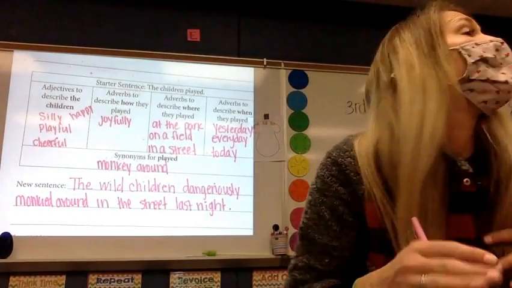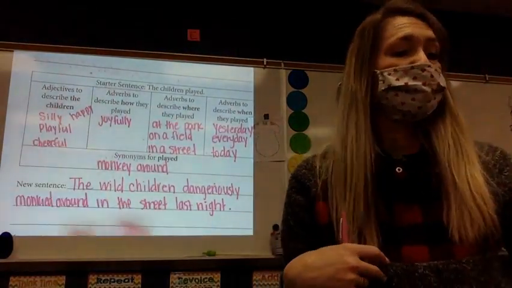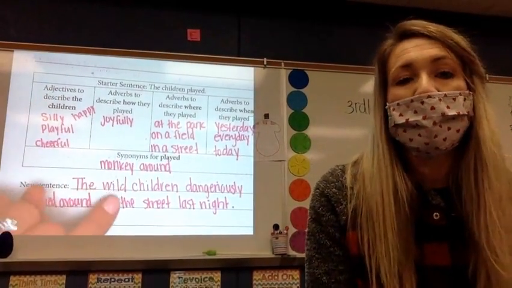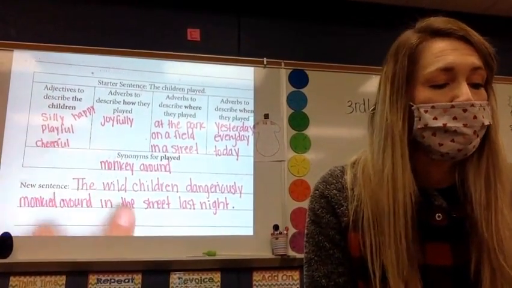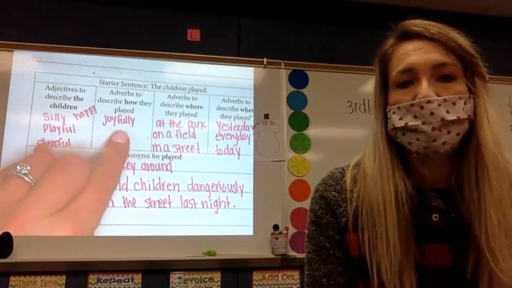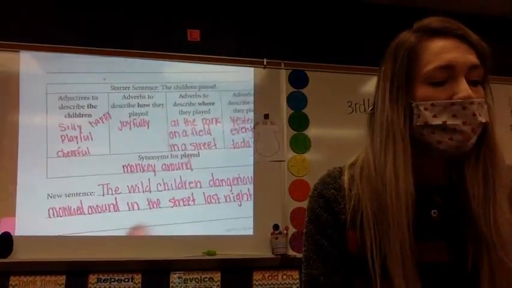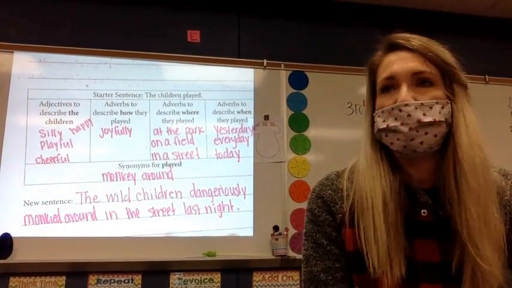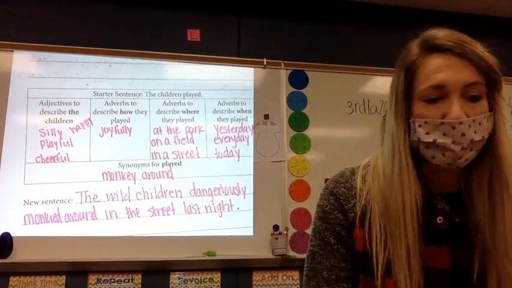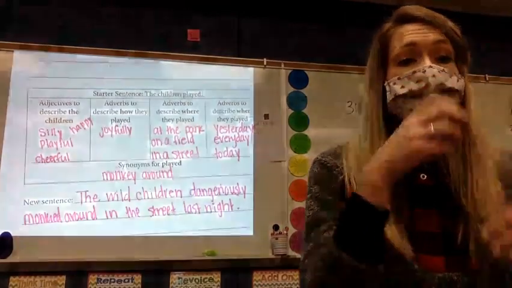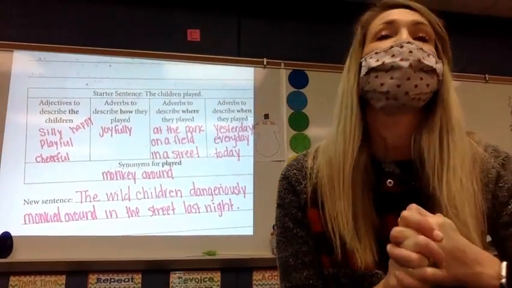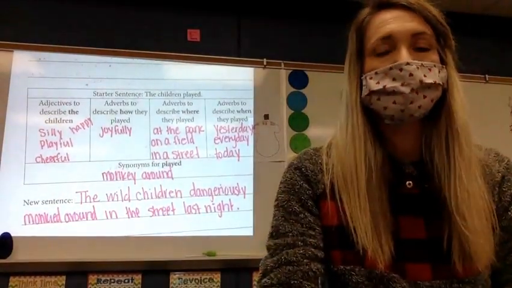So I didn't use adverbs and adjectives that were necessarily up there. Instead of using an adjective up here, I said wild. The wild children dangerously. It was not one of our adverbs, but I used it. Monkeyed around instead of played. In the street was one of them we had. And then I put last night as an adverb that describes when. I would like you to take a few moments to write your very nice, neat, complete, detailed sentence.